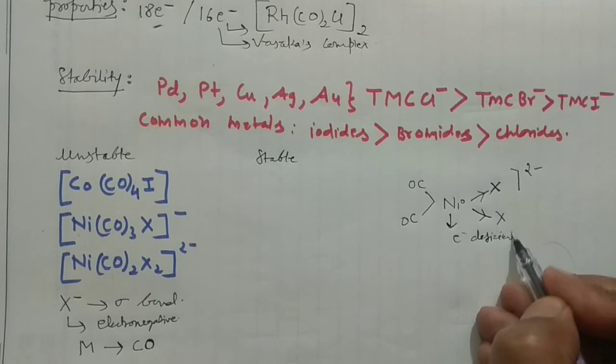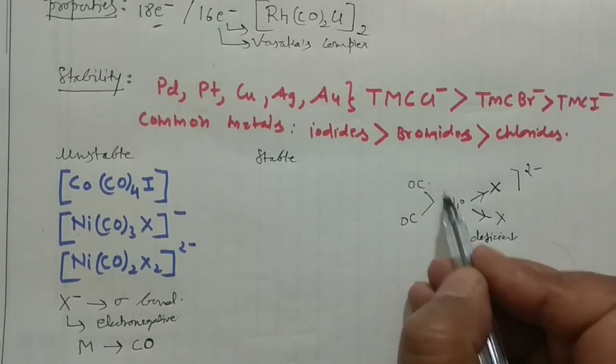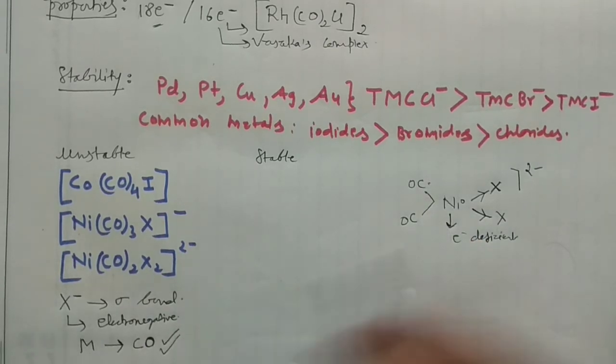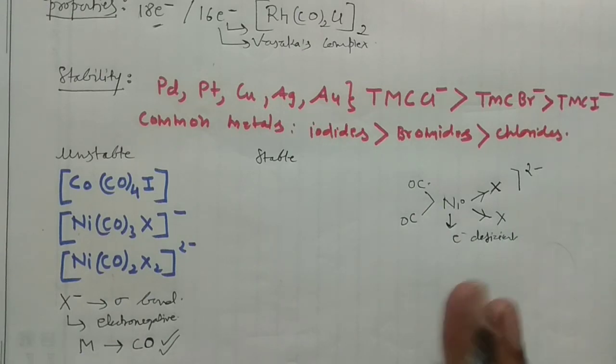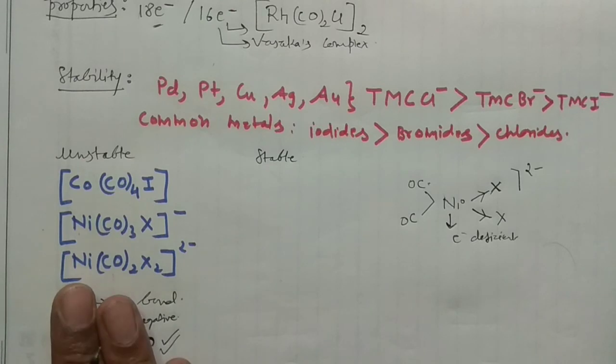When it is electron deficient, that means it will not donate electron to this carbonyl. That means metal carbonyl bonding would not be there. Back bonding would not be there. When back bonding would not be there, that means these compounds would be quite unstable. This is something very, very important to note.